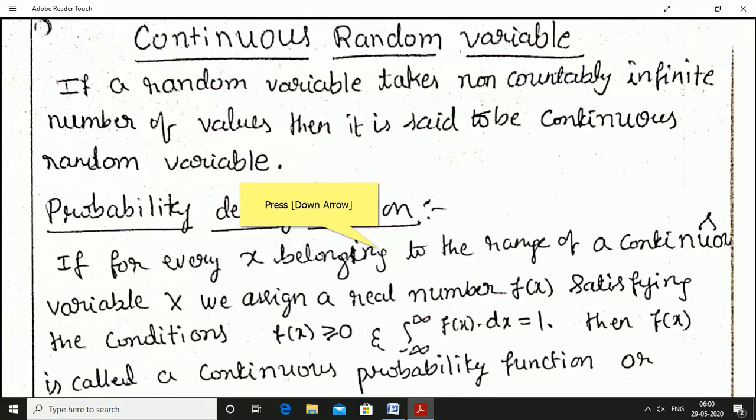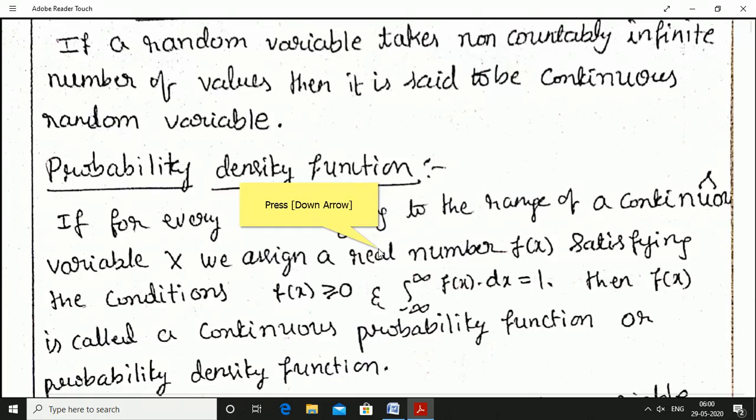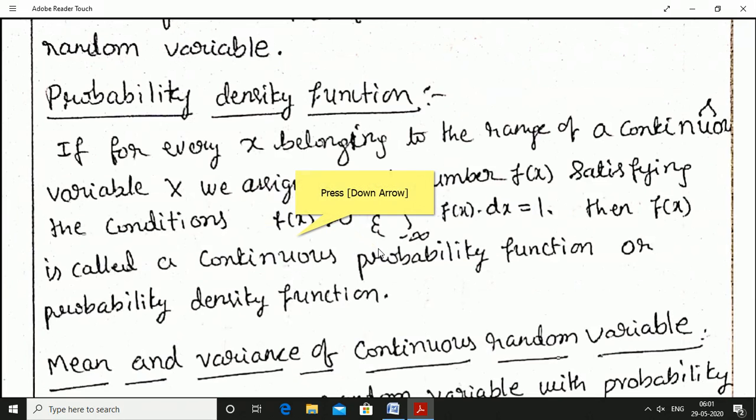Then f of x is called a continuous probability function or probability density function.